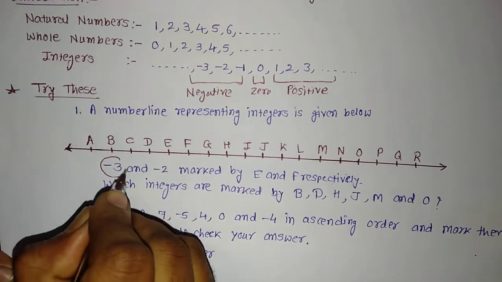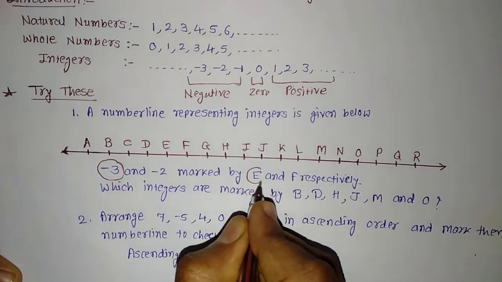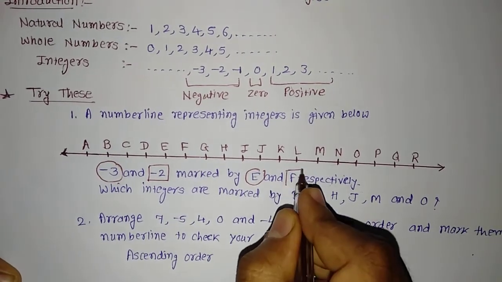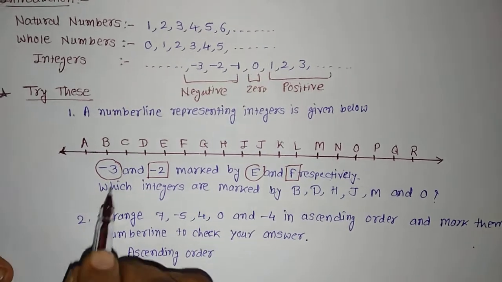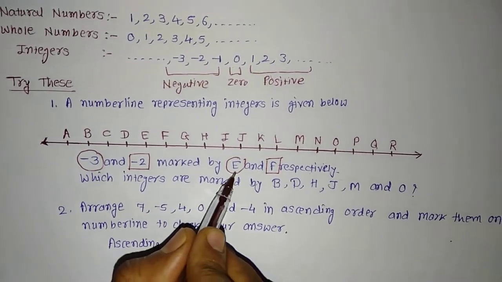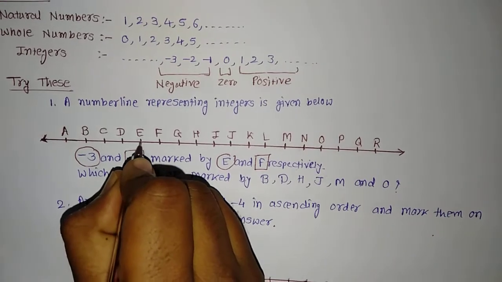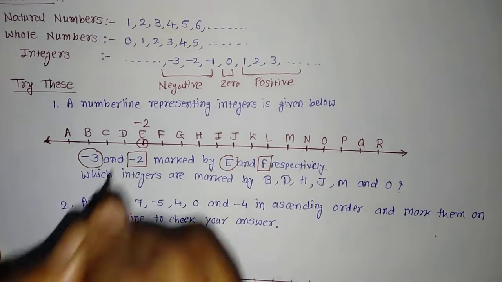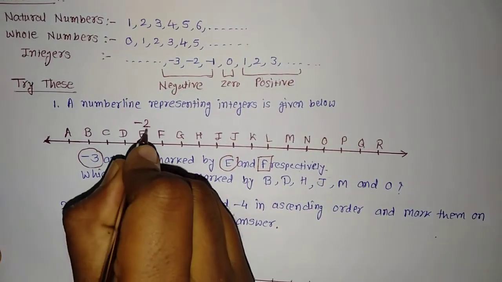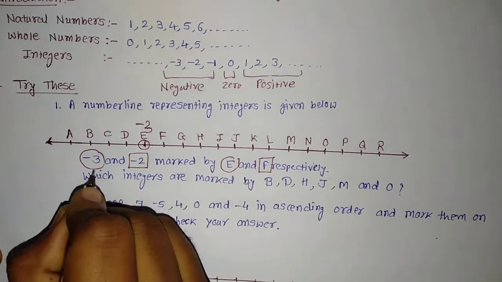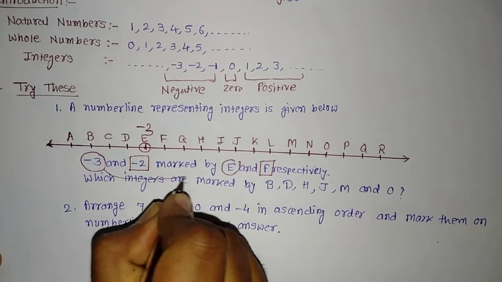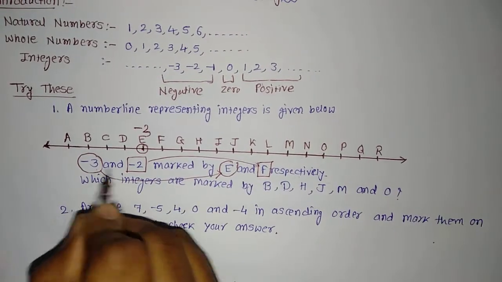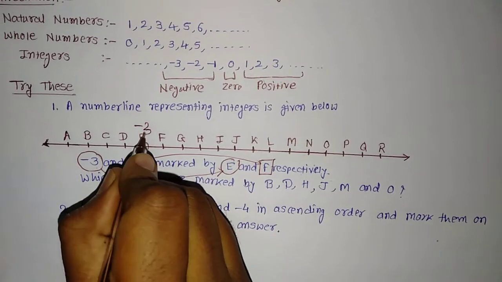This -3 is associated with point E and -2 is associated with alphabet F. So we'll put it here, -3 marked by E. So here it is E. This is -3, that is E, because it is given that -3 is associated with alphabet E and -2 is associated with F.